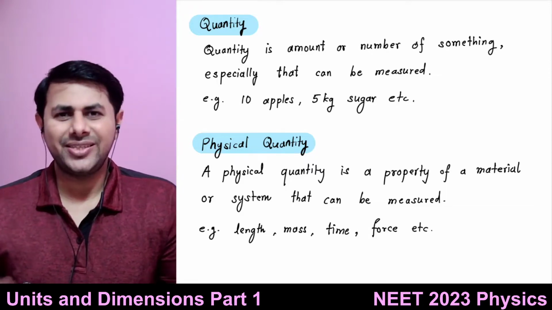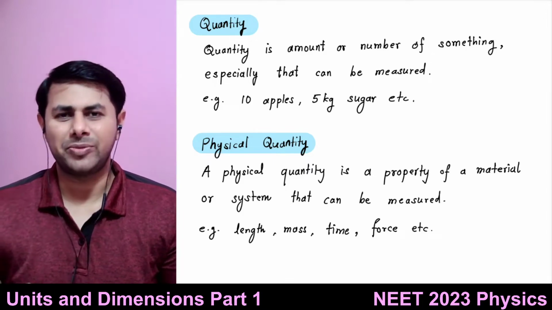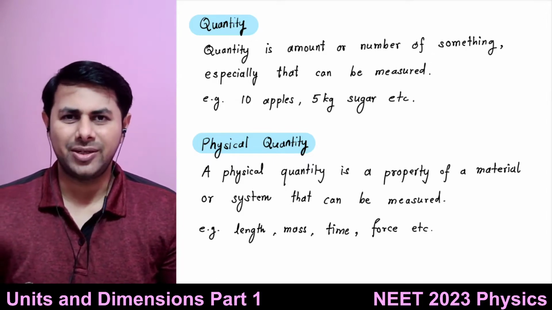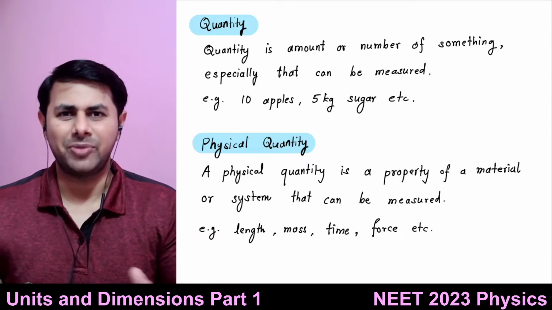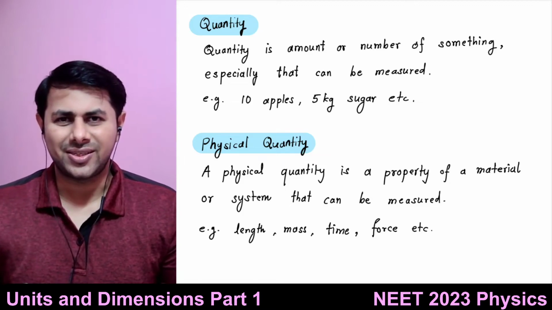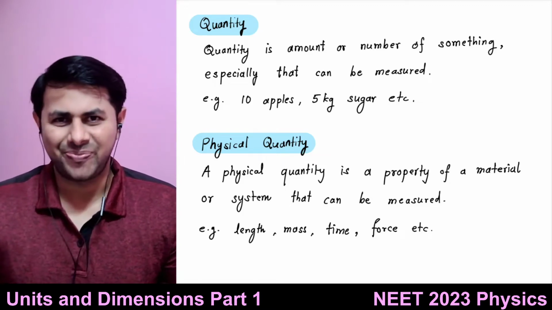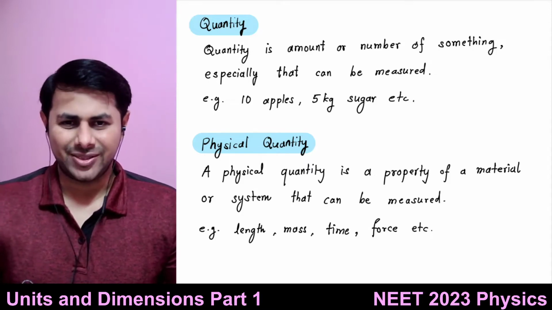So quantity is something which can be measured, right? It can be anything. The number of students in your class. It may be, let's say, number of fruits. Okay, the number of 10 apples, you can say, or 15 bananas, etc., or number of clothes in your wardrobe. Okay, so quantity is anything which can be measured.